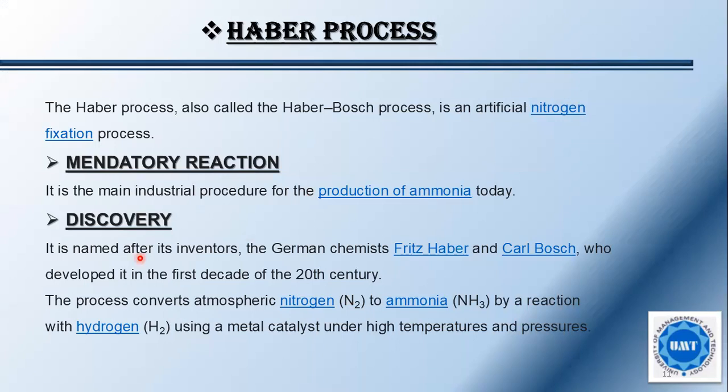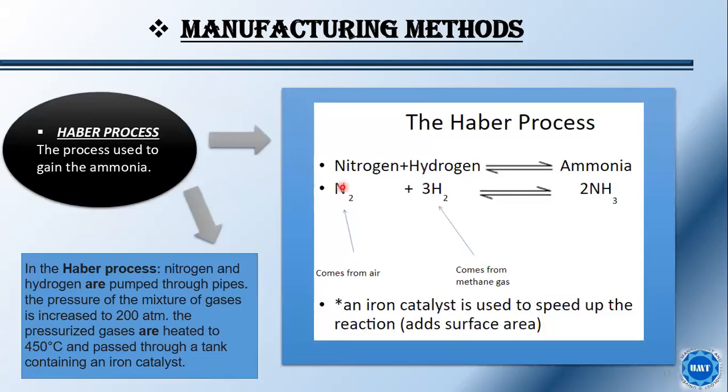It was discovered by the German chemists Fritz Haber and Carl Bosch, who developed it in the first decade of the 20th century. In the process, atmospheric nitrogen is converted into ammonia by reaction with hydrogen using a metal catalyst under high temperature and pressure. So this is a brief intro of the Haber process for the manufacturing of ammonia. The Haber process is used to get ammonia.